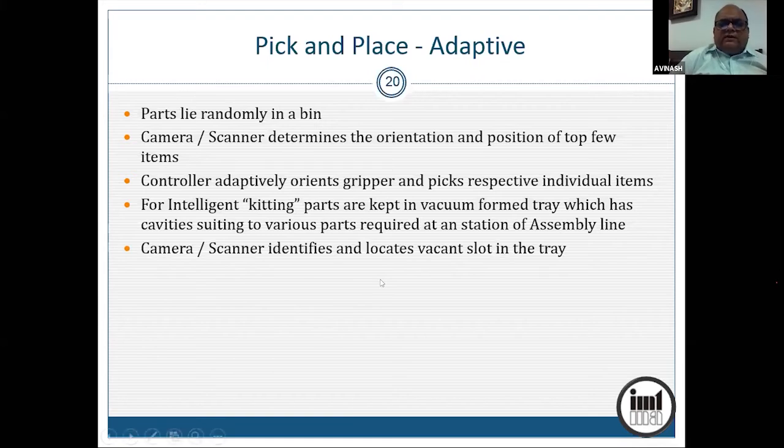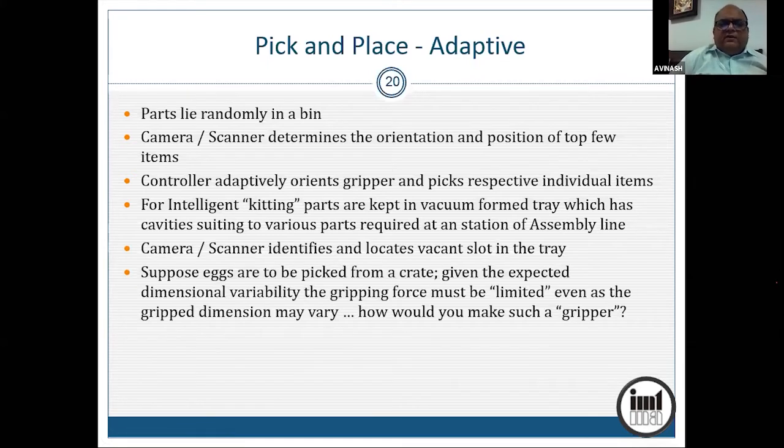So camera or scanner identifies how to locate the vacant slot in the tray. Suppose eggs are to be picked from the crate, the gripper has to have the flexibility and a force limit feature. It has to apply the force which is adequate to lift the egg, but it should not be so much that it will crush the egg. And that is accounting for the variability in dimensions from egg to egg. So mostly such a gripper will be based on low pressure pneumatics, where the pneumatics itself will limit the force which it can apply. Only thing is you can't expect that it will reach the final position while gripping. So when the pressure comes, you assume that the gripping has happened.